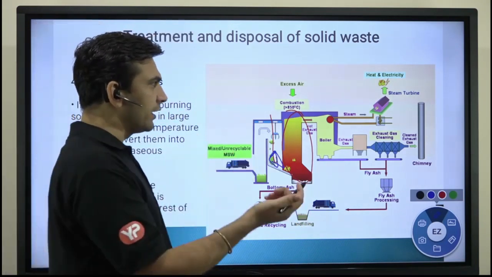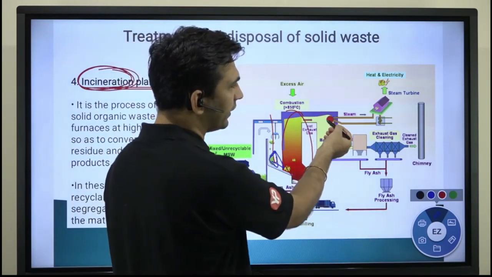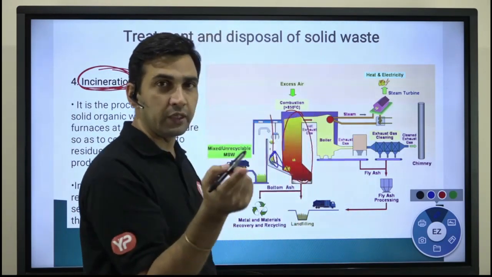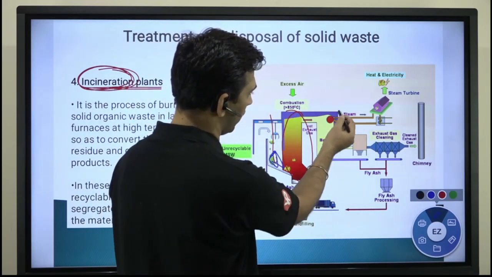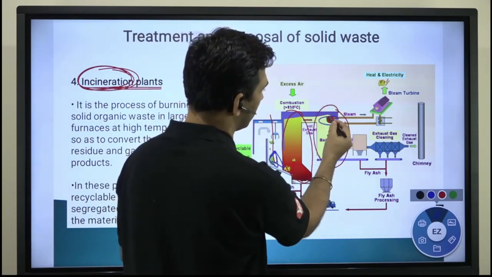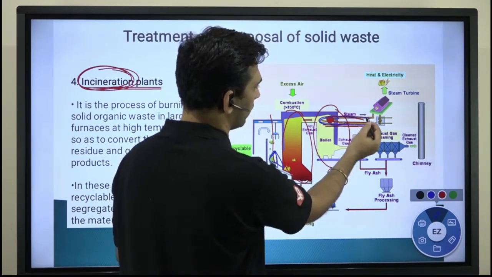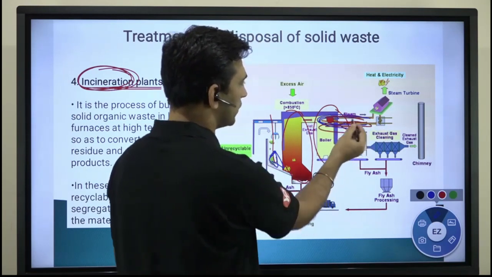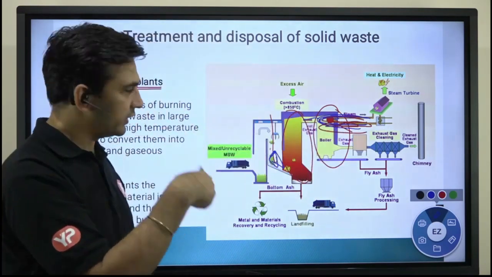And the heat that is released, what can we do with it? We can tap that heat and utilize it to generate steam. So here we will have a boiler. You have many pipes over here, and in these pipes your water will be circulating, right? So when the water comes here, it will get this heat. The water in these pipes will get converted into steam.